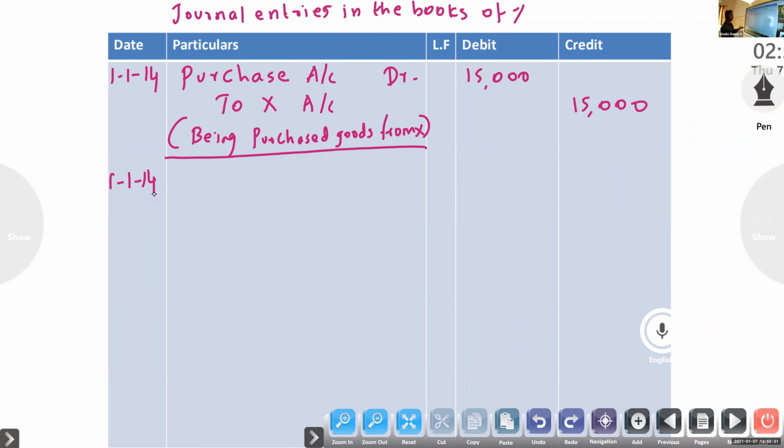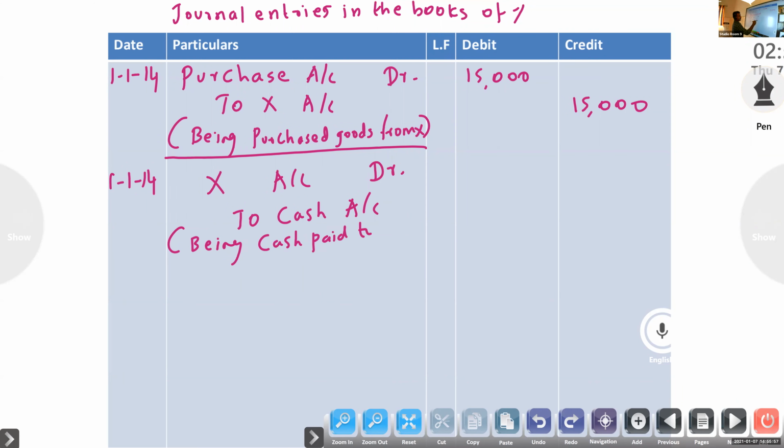Their cash account to Y. Here their cash received, here cash paid. Cash paid to X. X account debtor to cash account, being cash paid. 5,000.